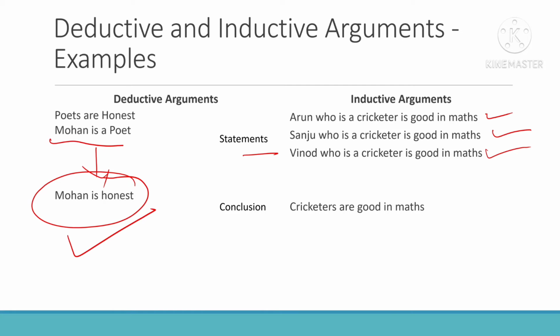But there might be some other player called Sachin who is a cricketer. He may not be good in maths. So there can be a case like that. But I am not bothering about that. Based on my evidence, I am saying all cricketers are good in maths. So sometimes this may be true, if there is no person like this who is not good in maths. But actually, there are cases where it might be false also. So that is inductive arguments.